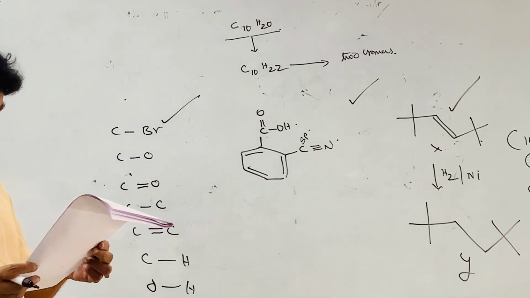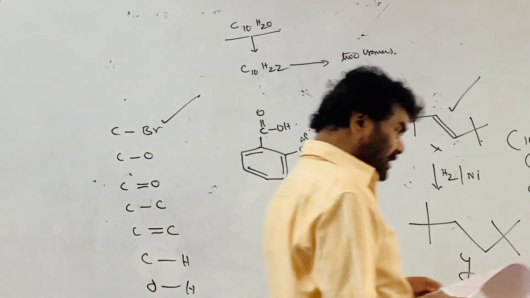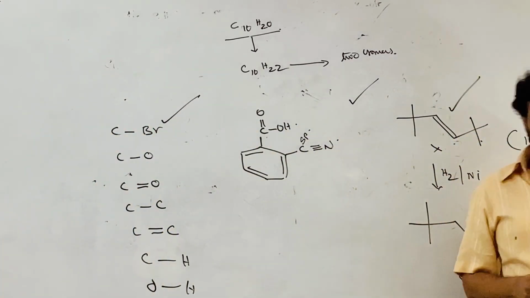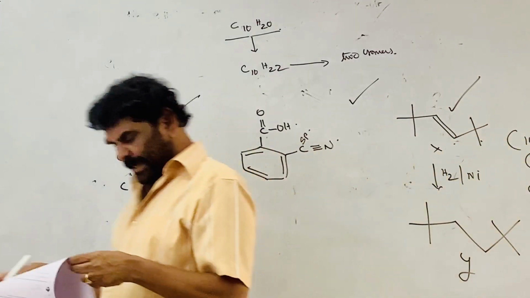So A is correct. The C1 C2 bond order is more, which means more double bond character. C1 C2 and C4 C5 are equivalent. They are not different.